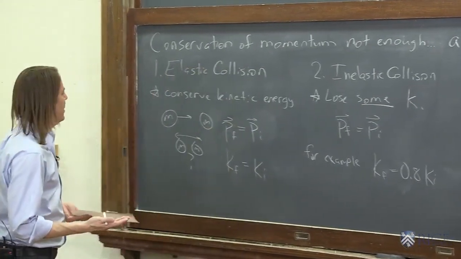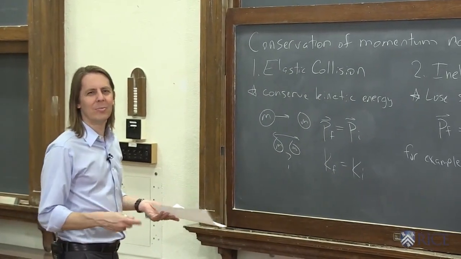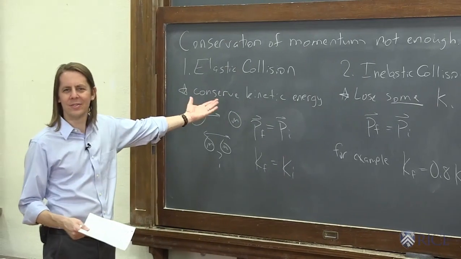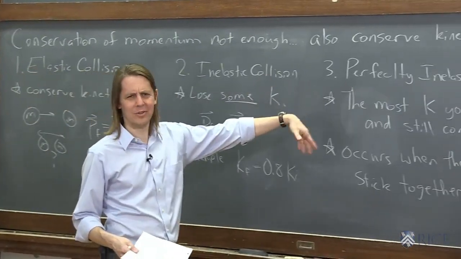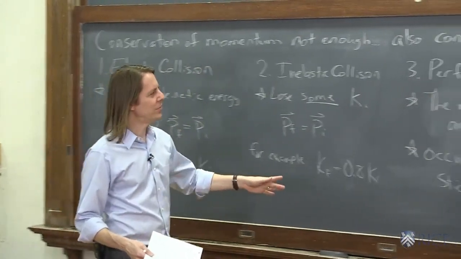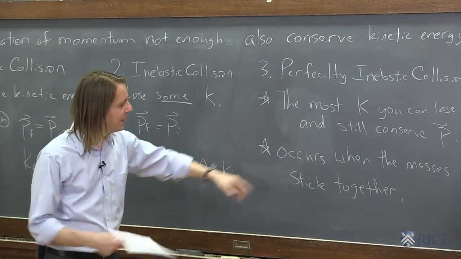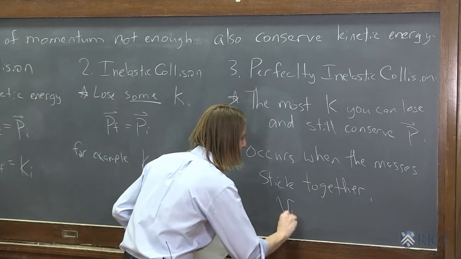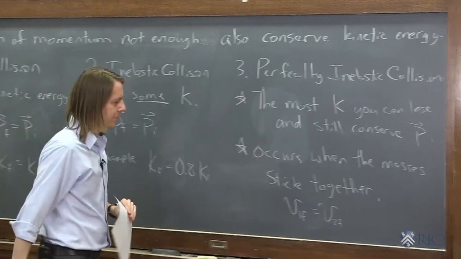So if you look at these three, you might say, what are we going to do first? Which one is the easiest one? You'd probably say, yeah, this is probably easiest, and then this is probably second easiest, and then I don't know what the deal is with this. This is weird. It's actually the complete opposite. The easiest one to do is this one. And the reason is, what does this really tell you? Really, this tells you that V1 final equals V2 final.